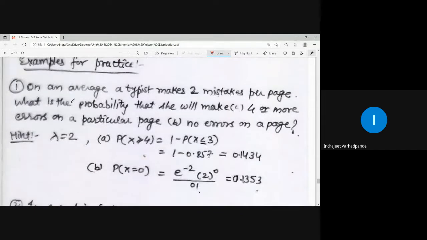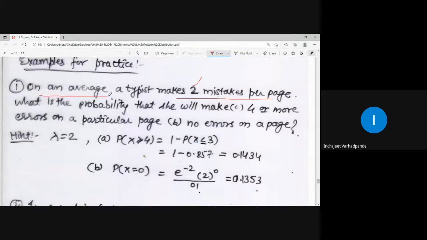Now the other example is: on an average a typist makes 2 mistakes per page. See, while typing a complete page, the typist is making only 2 mistakes. As compared to the number of words or phrases or sentences typed on a page, the mistakes are very negligible. So accordingly I can approximate this particular problem to the Poisson distribution.